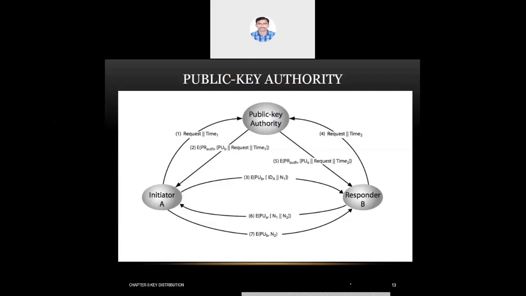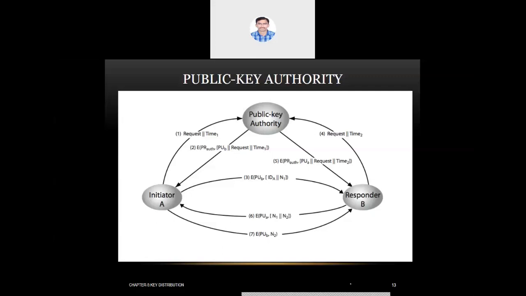Similarly, you can see the fourth and fifth transactions. In the fourth transaction, if B wants to communicate with A, then B must have the public key of A. So again, in the same way, B requests the public key of A from the public key authority, as we have seen in the first and second transactions. In the first and second transaction, A requests the public key of B and the public key authority processes that request. Similarly, in the fourth transaction, B requests the public key of A from the public key authority, and in the fifth transaction, the public key authority processes that request.